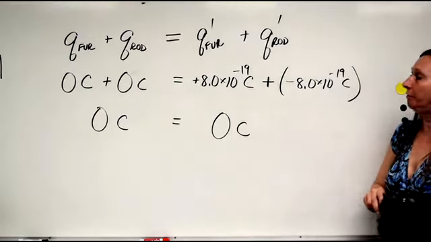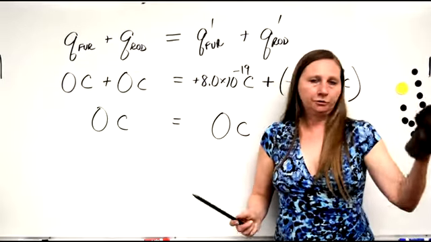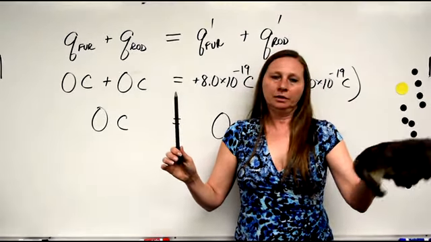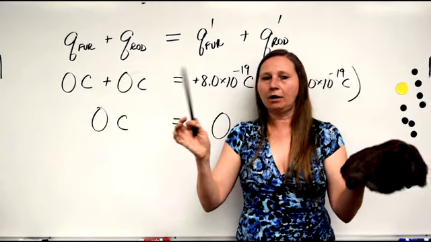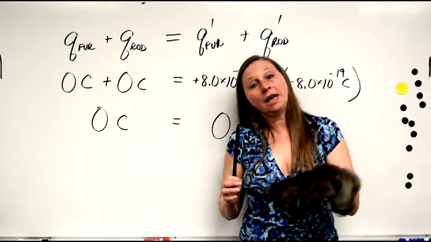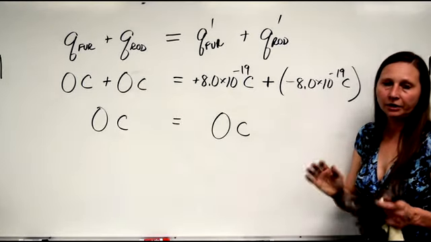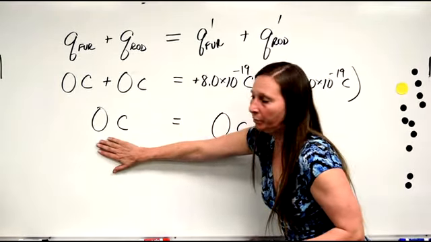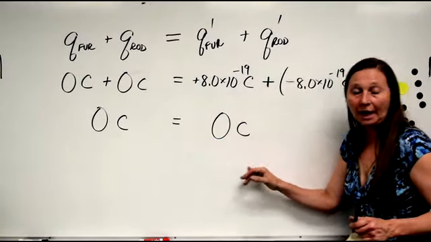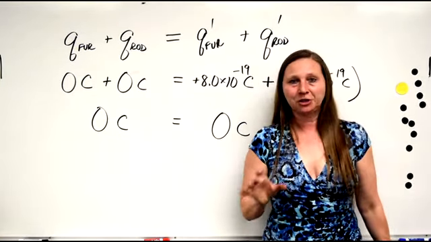So very simply, this simple little demonstration: the fur is neutral, the rod is neutral. I rub them together, and if the electrons that leave the fur are now on the rod, then the fur and the rod together are still neutral. So the law of conservation of charge is upheld. The total charge at the beginning, before the rubbing event, is equal to the total charge at the end. So far, the law of conservation of charge is doing just fine.